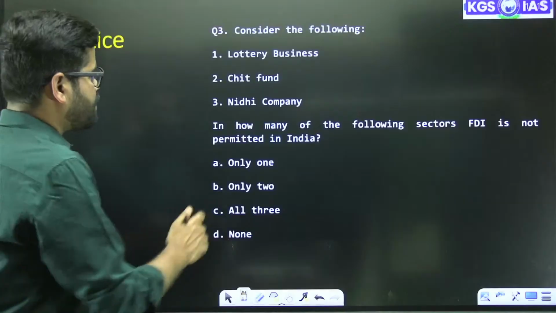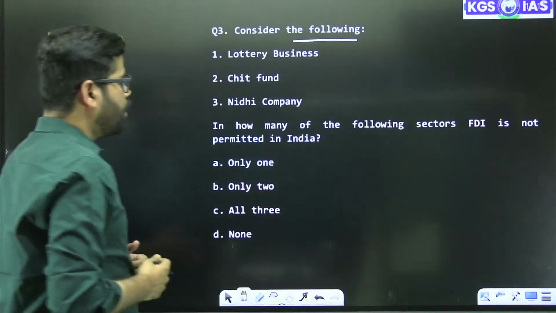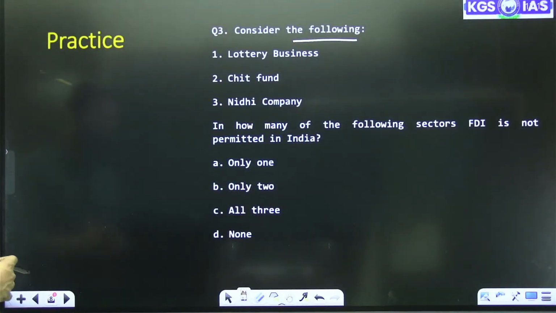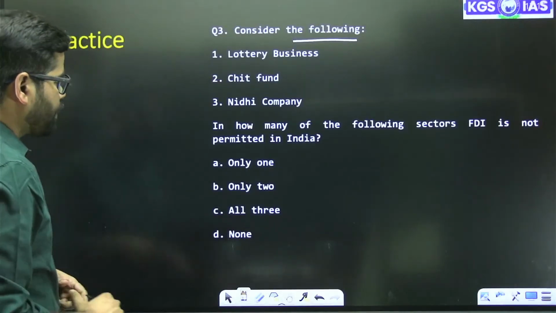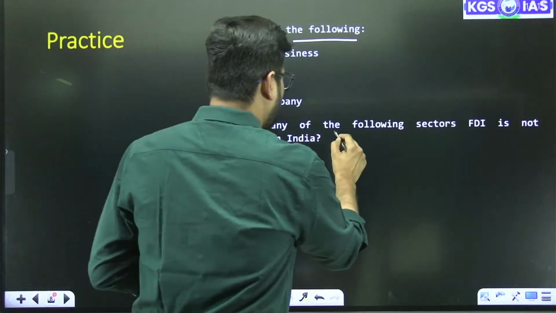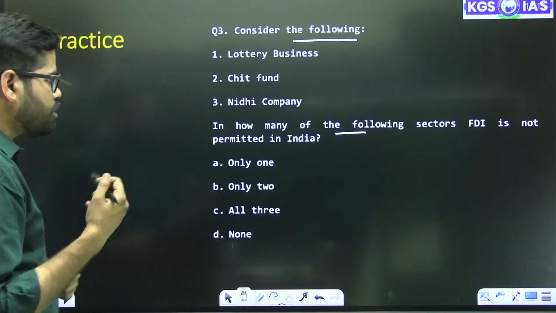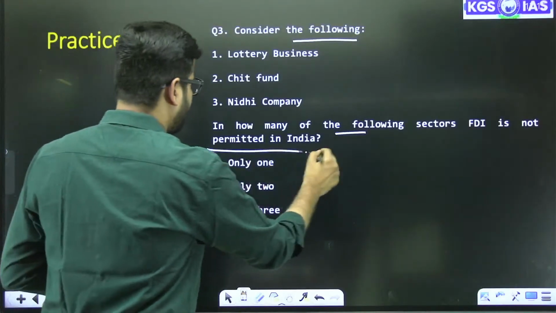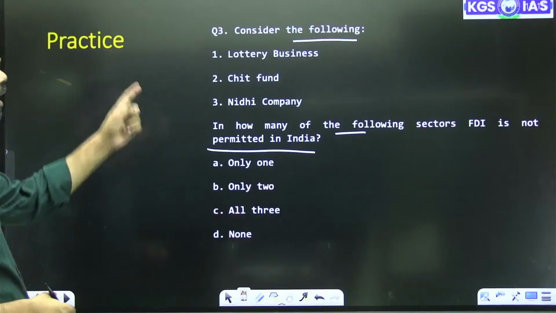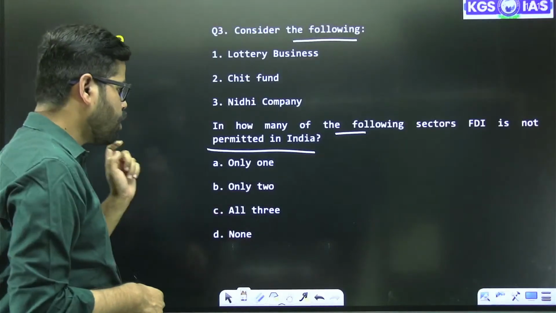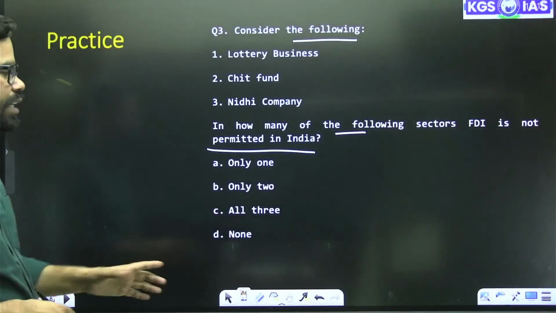The third one is, consider the following: lottery business, chit fund and Nidhi company. In how many of the following sectors is FDI not permitted in India? Only one, only two, all three, none.